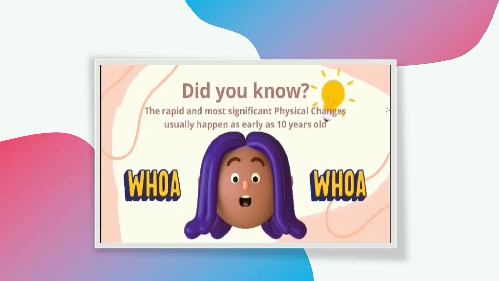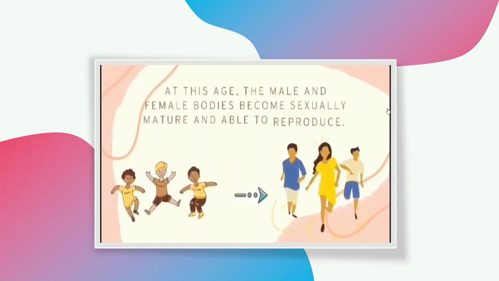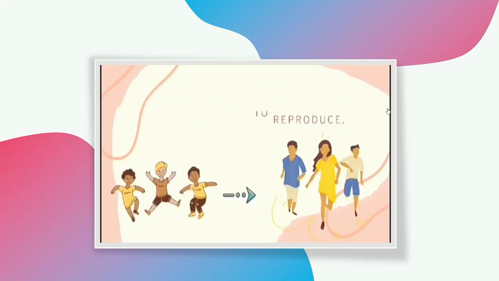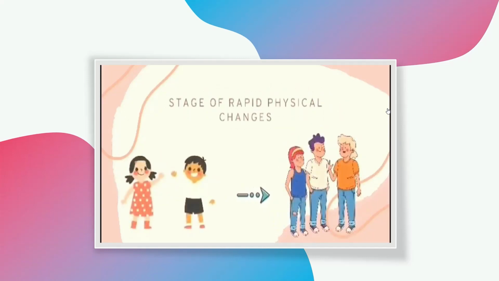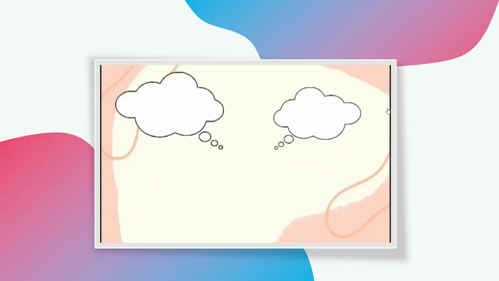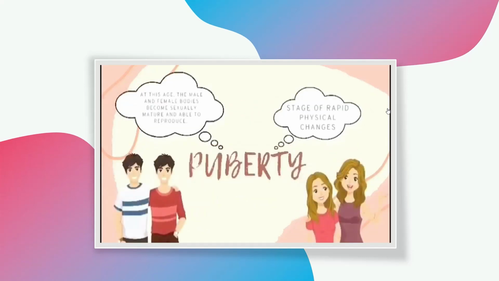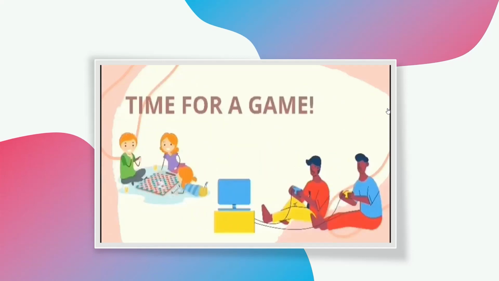The rapid and more significant physical changes that occur in males and females. Like you can see in this picture, height change, bodily change. So let's start with the game.